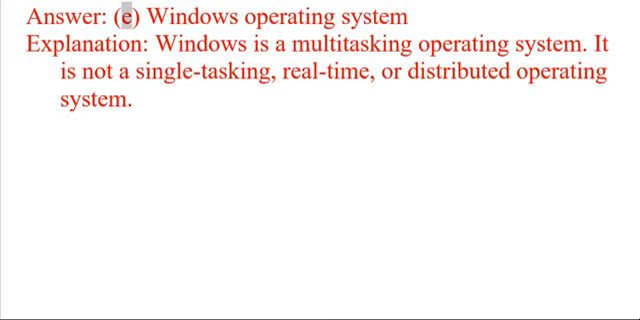Answer: E. Windows operating system. Explanation: Windows is a multitasking operating system. It is not a single-tasking, real-time, or distributed operating system.